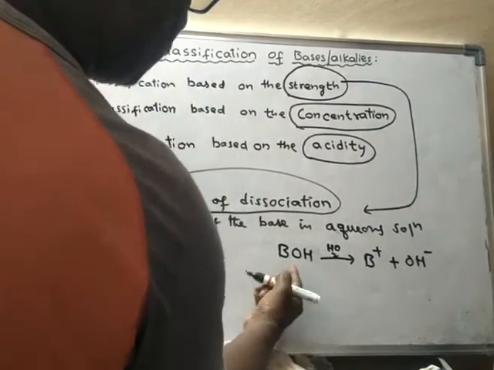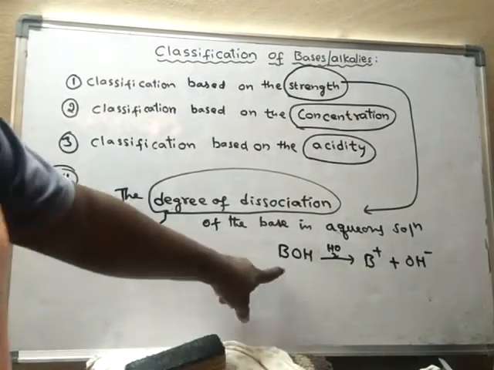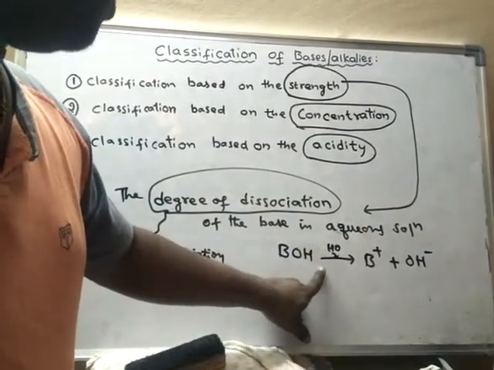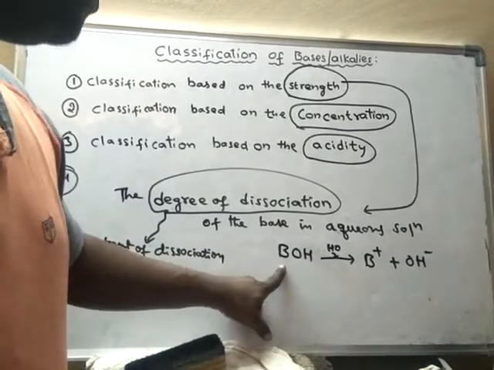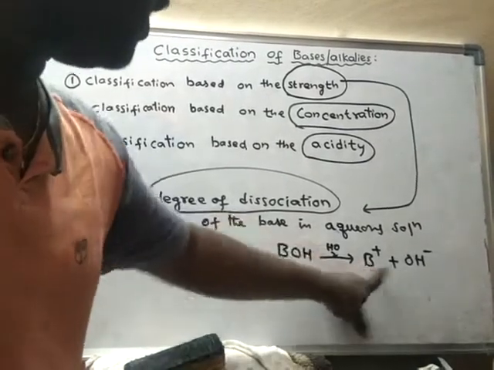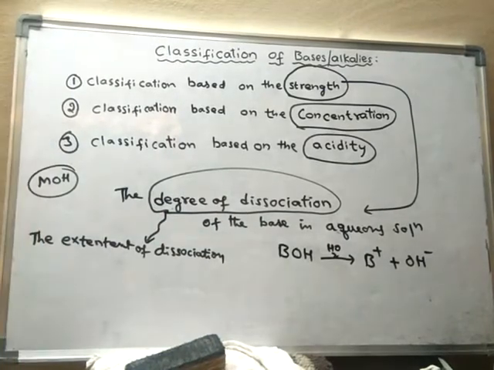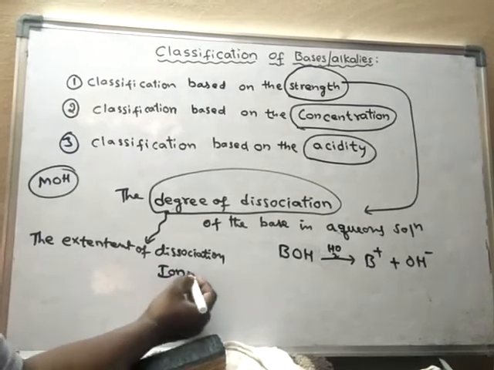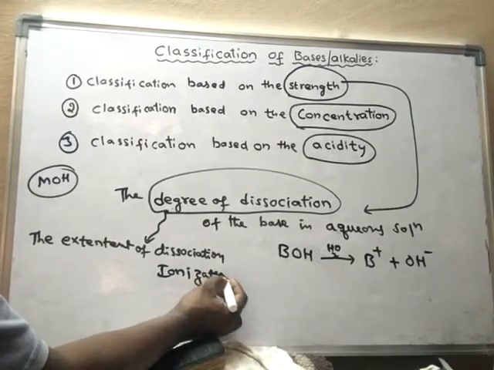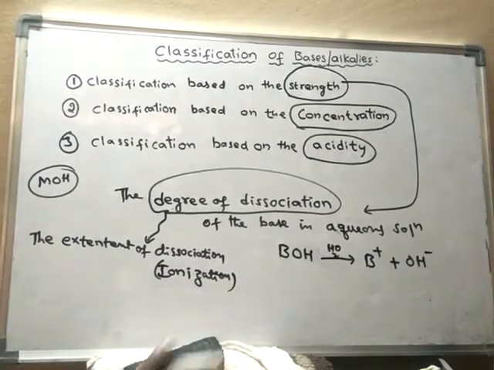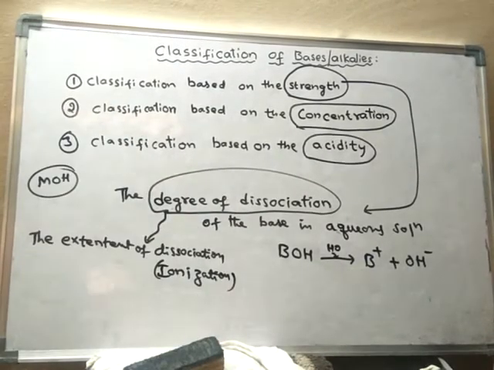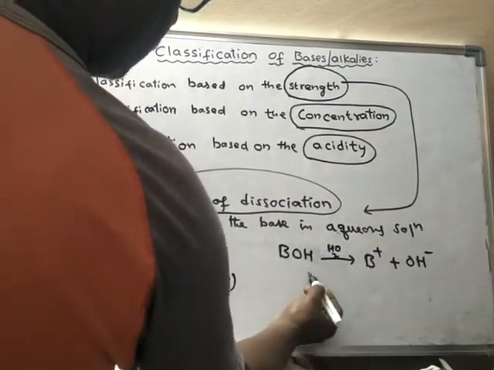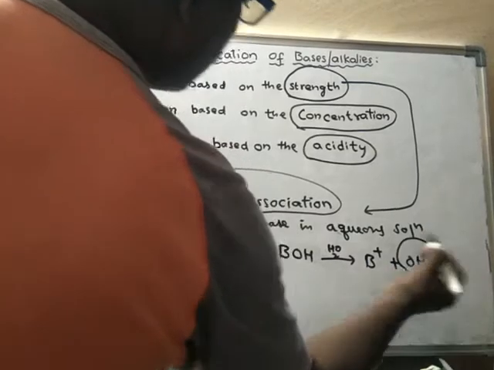The process of breaking down of one molecule into its ions is said to be ionization, or simply we can call it dissociation. So during the process of dissociation, any base or any alkali produces OH minus ions.